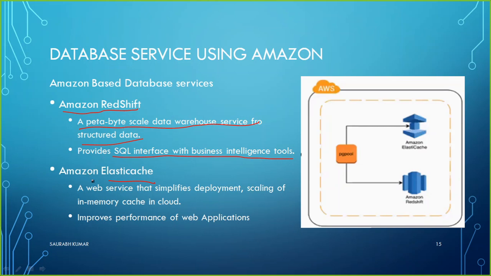And there is another one called Amazon Elasticsearch. This is a web service that simplifies deployment and scaling of an in-memory cache in the cloud. It improves the performance of web applications. It works like cache storage, where it keeps the cache of the data, which improves the performance of any web application. So these are some of the other database services offered by Amazon.